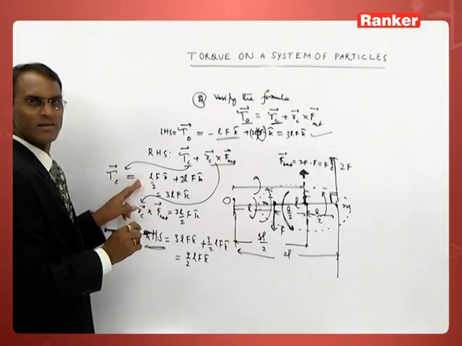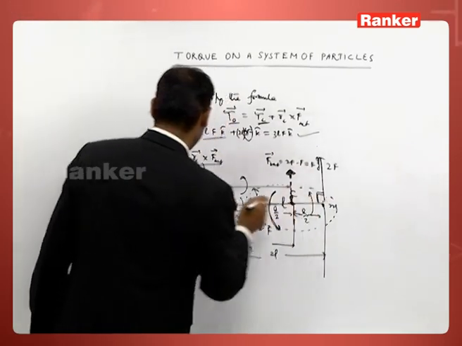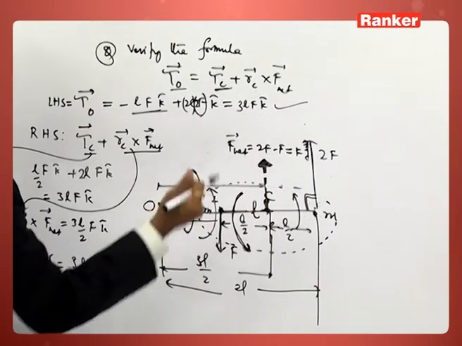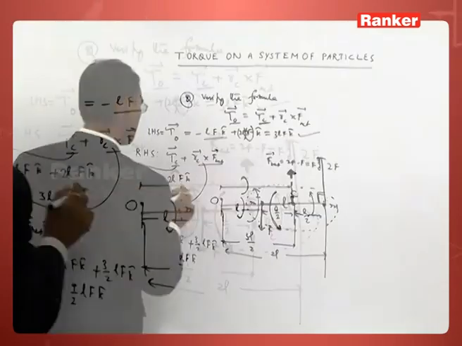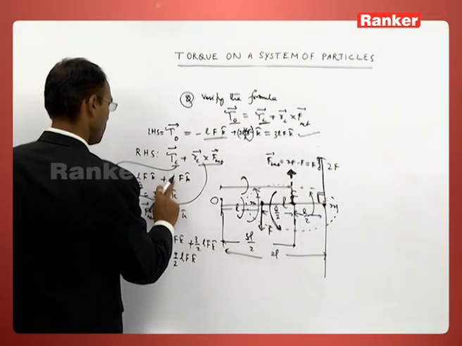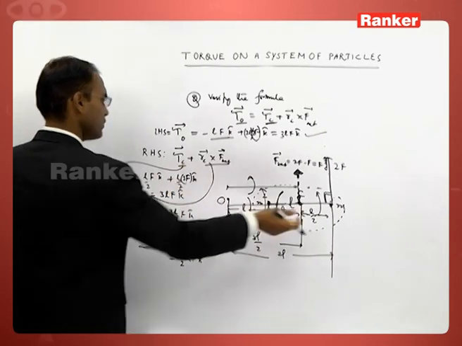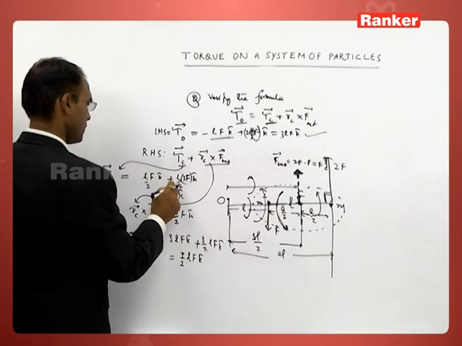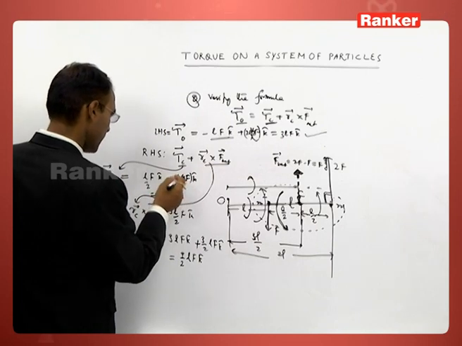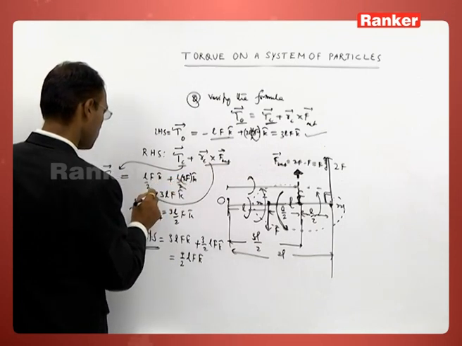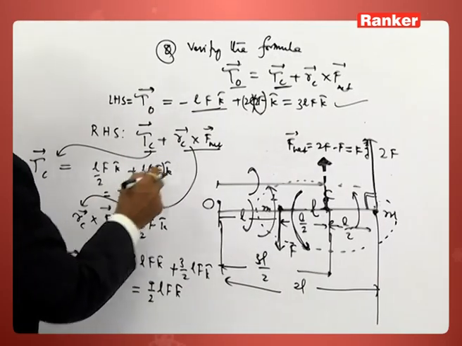That is the mistake. So when you recheck, you can understand the mistake. Well, L by 2 into F in anticlockwise direction, and here the force is acting and this distance is L by 2 and the force is 2F. So you are getting in which direction? Anticlockwise direction. The two will get cancelled in numerator and denominator. So you are getting LF by 2, that is 3 by 2 LF in KAB direction.